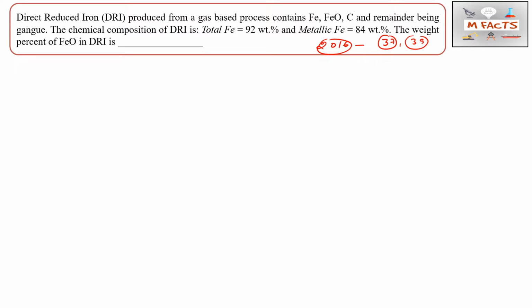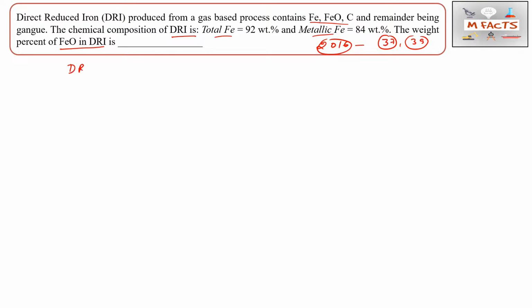So the first question is: direct reduced iron, DRI, produced from a gas based process contains Fe, FeO and carbon, and the remainder being gangue. Okay, so the chemical composition of DRI they have given, that is total Fe and metallic Fe. They are asking for the weight percent of FeO in DRI. Okay, so first of all you should understand what DRI is.